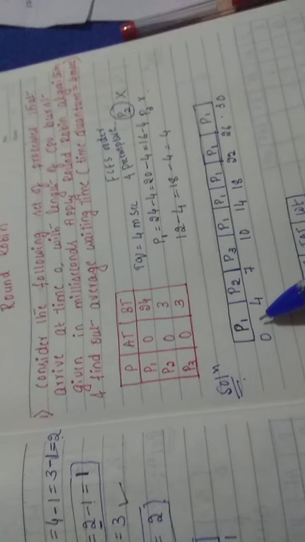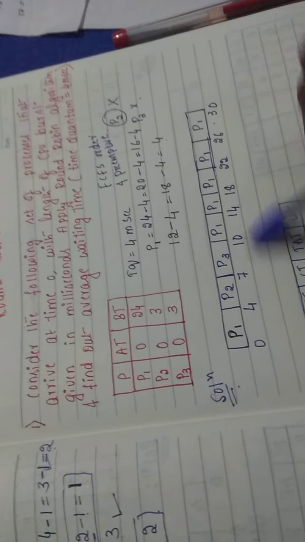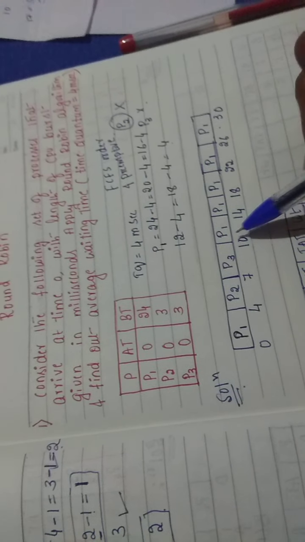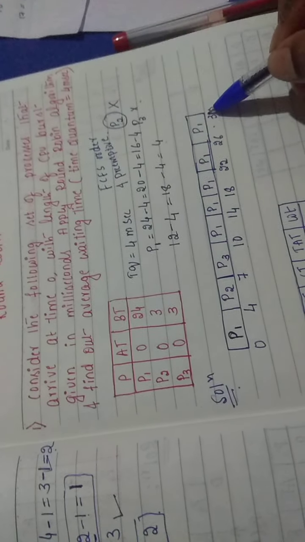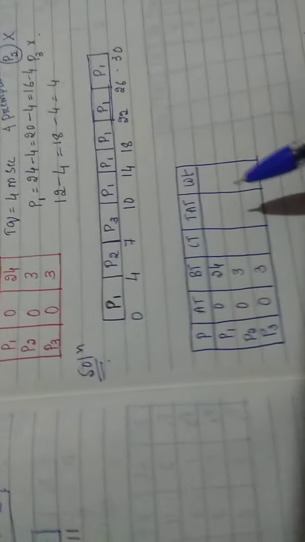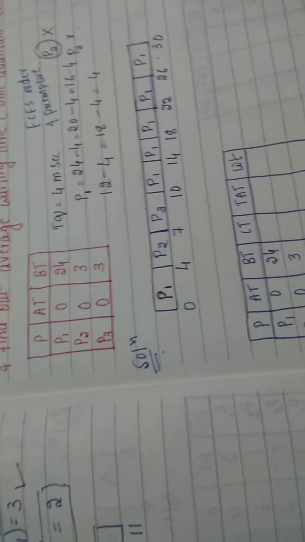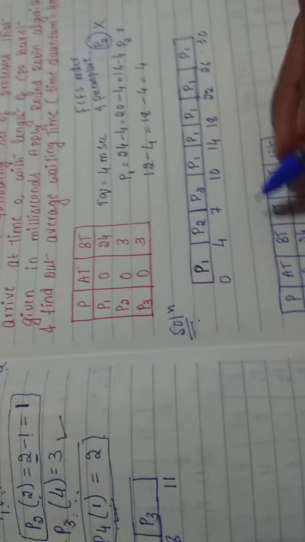Here, look: process P1 executed for the first time, and it waited until this 10 milliseconds. Again he got the chance here. So he was preempted. Let us see the completion time now. Completion time remains as usual. For the completion time of process P1, you need to take the last time.